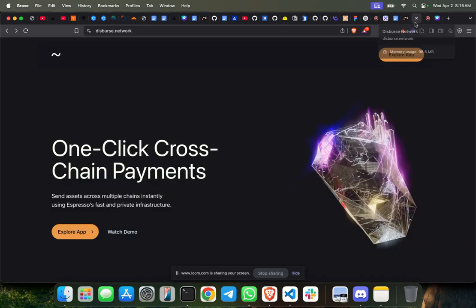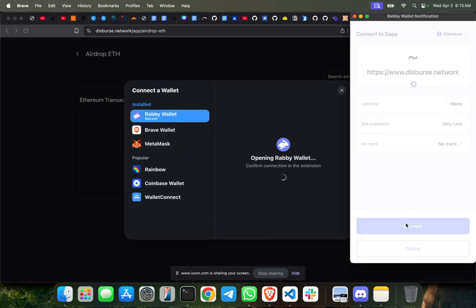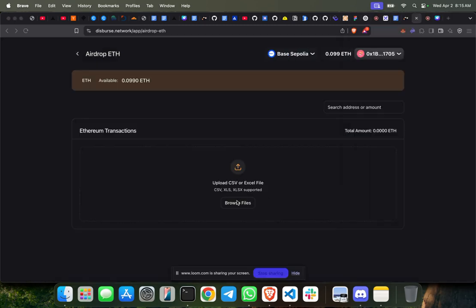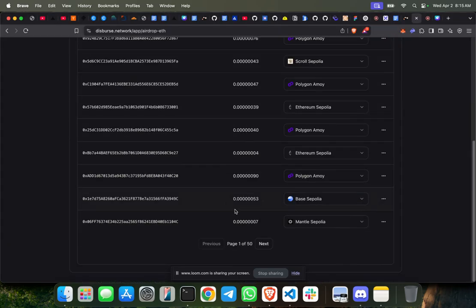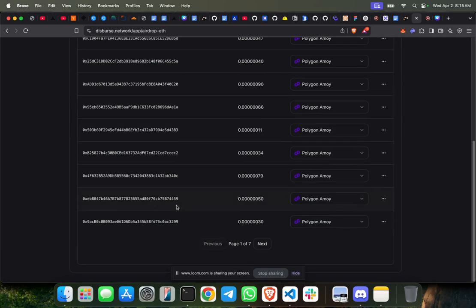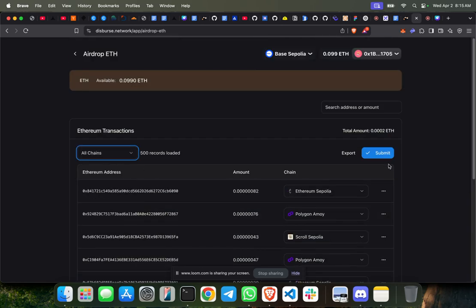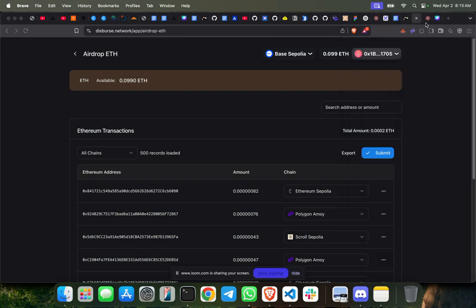And I will just quickly give a demo. I will connect the wallet. I have already prepared an output.csv file which has more than 500 addresses. You can spin up different chains like Polygon and see all these addresses. What I will do is select all chains, submit, sign, confirm.